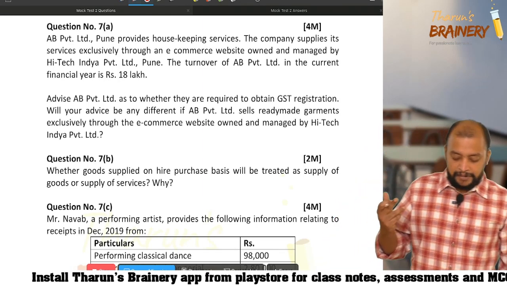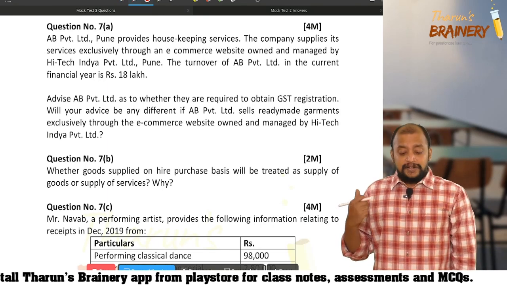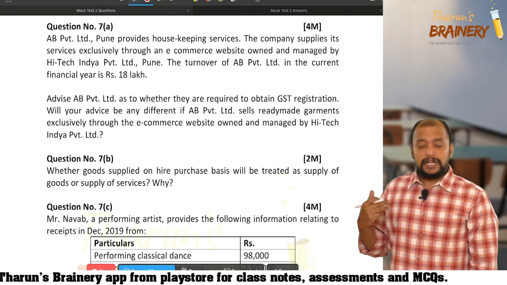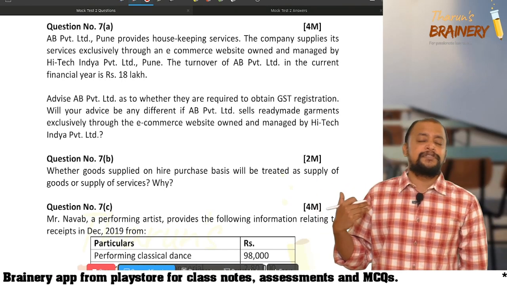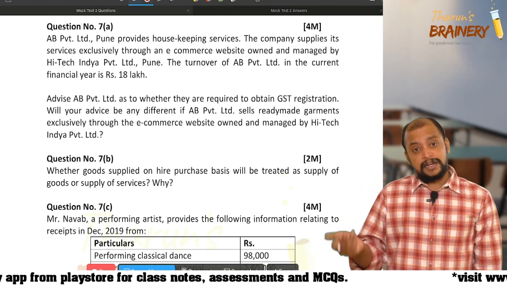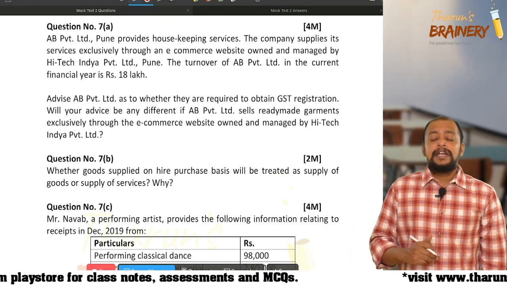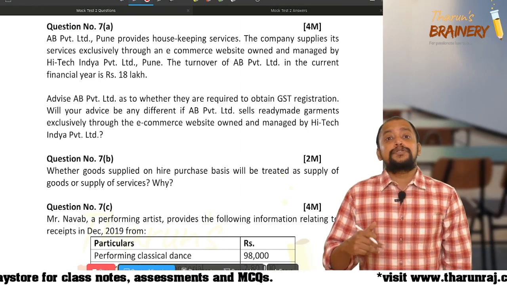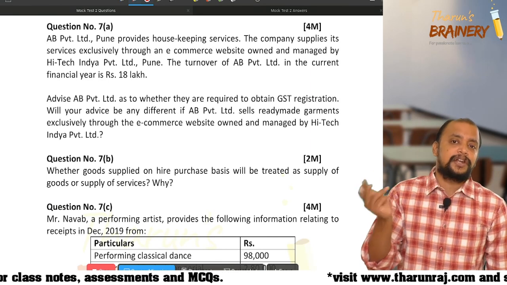So is AB Private Limited required to obtain any registration? Not required. Whenever we are supplying only through an e-commerce operator, that e-commerce operator only will pay. What will be your answer if AB Private Limited sells ready-made garments through an e-commerce operator? Now we have compulsory registration, that is, a supplier of goods through an e-commerce operator is compulsorily required to get registered under section 24.